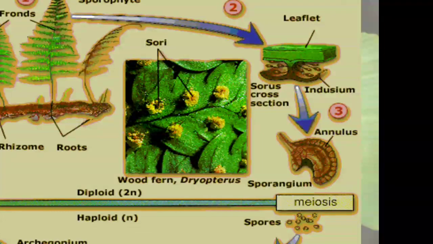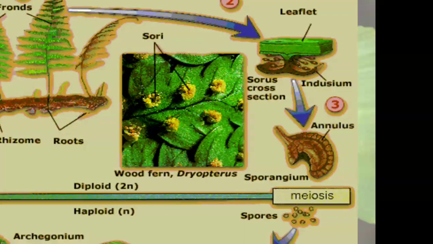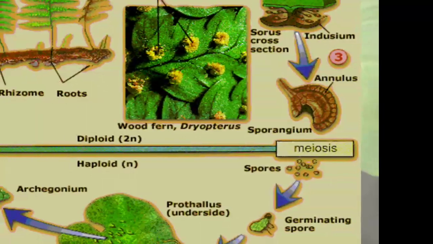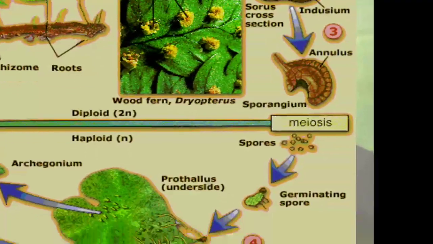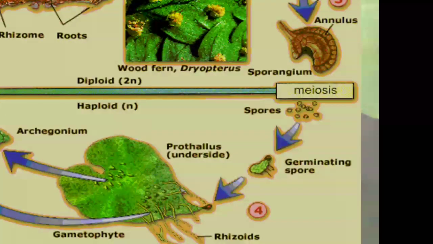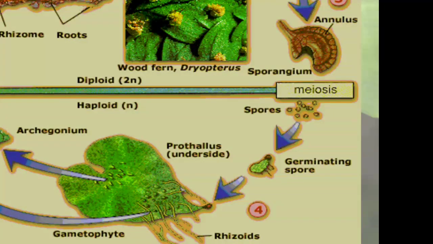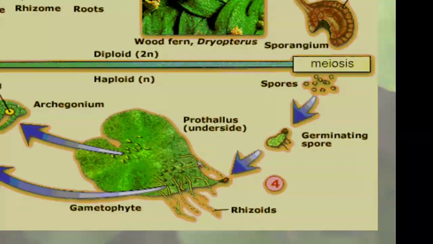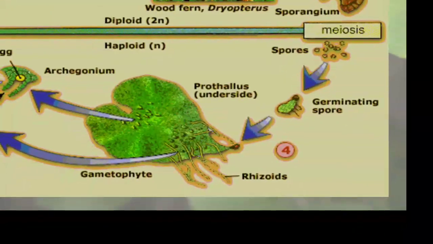They have annulus-like structures, indusium and annulus, and the spores dehisce and come down onto the surface of the soil. After germinating, the spore develops into a prothallus structure.